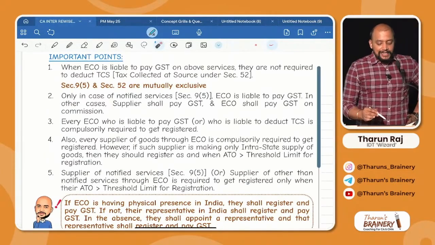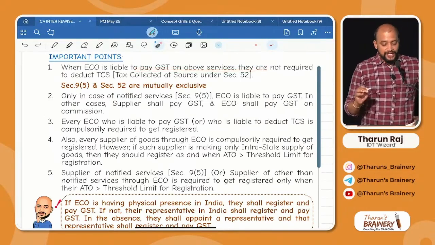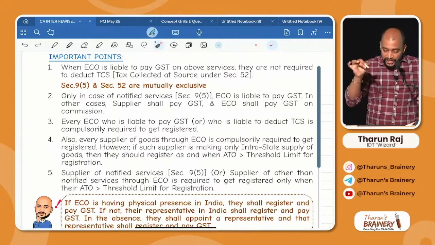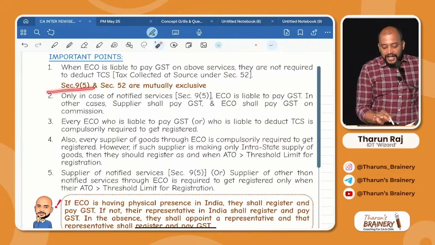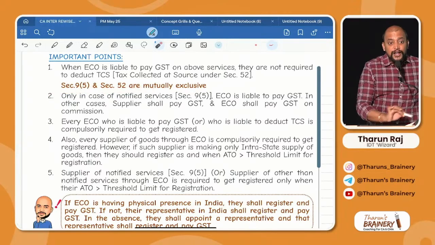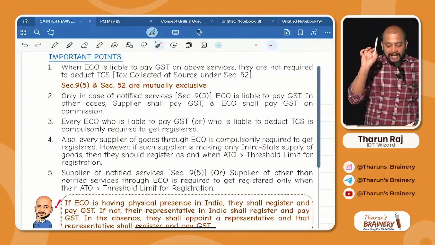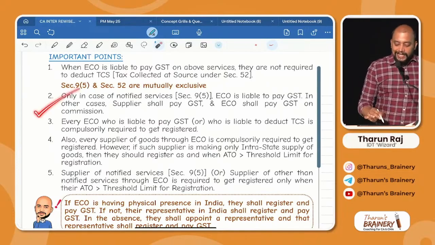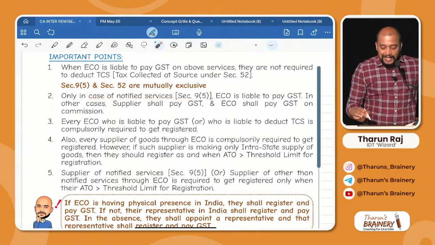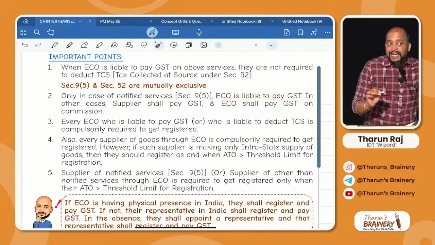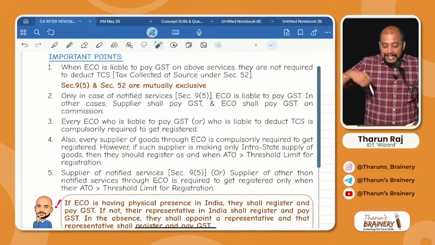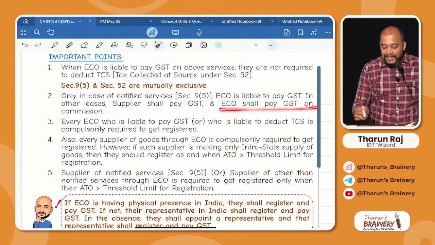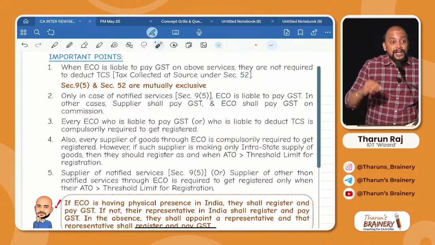When the e-commerce operator is liable to pay GST on above services, they are not required to deduct TCS. I told you. Why? Just now we completed the discussion. Section 9(5) and section 52 are mutually exclusive. So when 9(5) is there, 52 will not come. When 52 is there, 9(5) will not come. Then only in case of notified services, the e-commerce operator is liable to pay GST, correct? For notified services. In other cases, who will pay GST? Supplier shall pay GST, and the e-commerce operator shall pay GST on what?